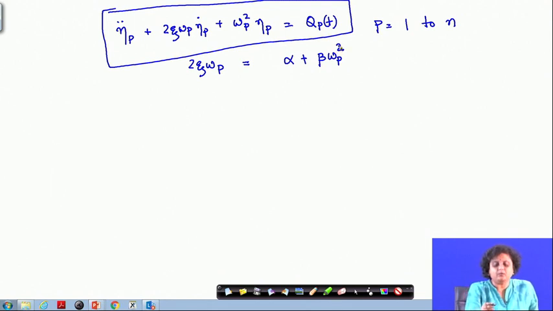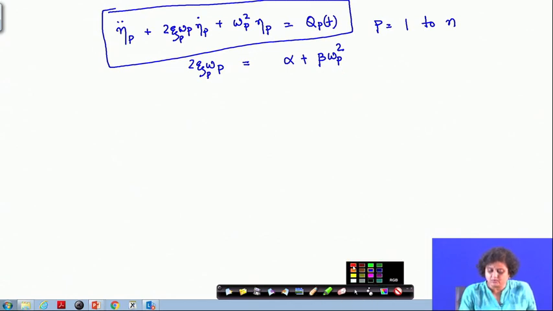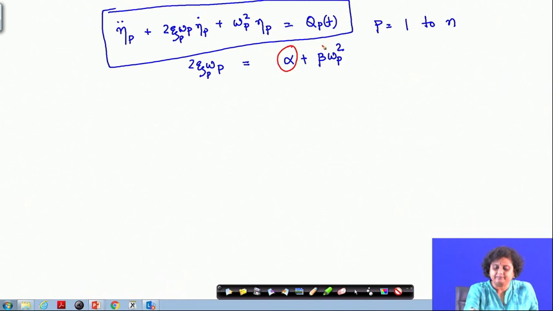So, the only thing that I do not know here is zeta p. So, how is zeta p related to alpha and beta? 2 zeta p omega p is actually equal to alpha plus beta omega p square. Now, I do not know alpha and beta. My job is to find out alpha and beta, and if I know alpha and beta, I can always find out zeta p or vice versa.